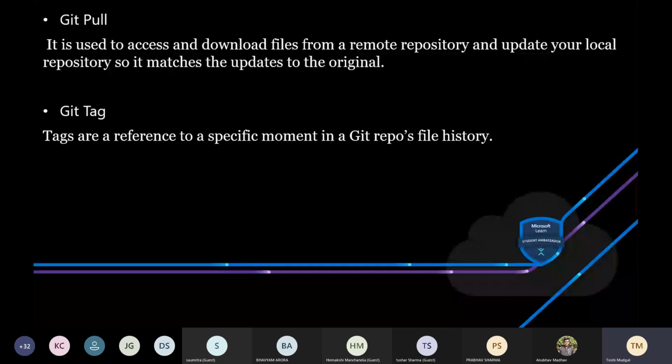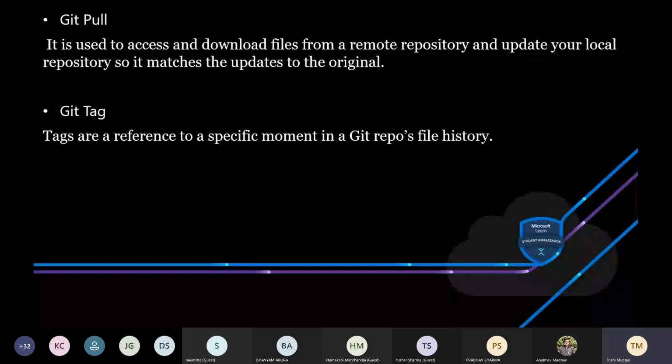Now we come to git pull and git tag. So git pull is what? It can be used to access and download files from a remote repository and update your local repository. Now, what is the difference? I was telling this in git clone. In git clone, you copy it and you can make changes in your local repository.